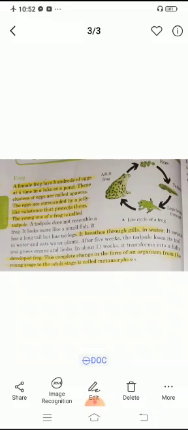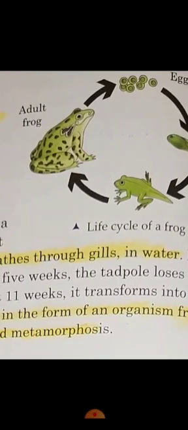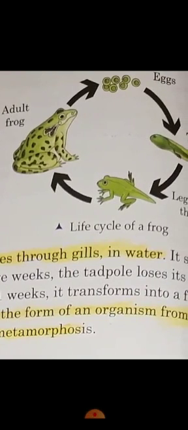So let us learn how frogs reproduce. You can see these eggs, that is called spawn.